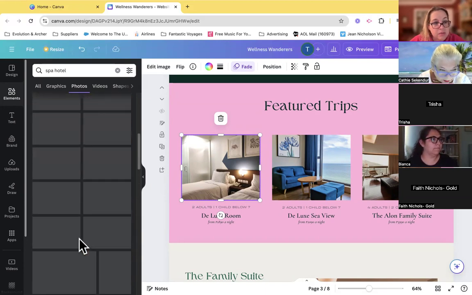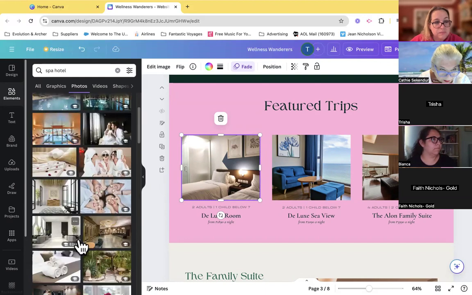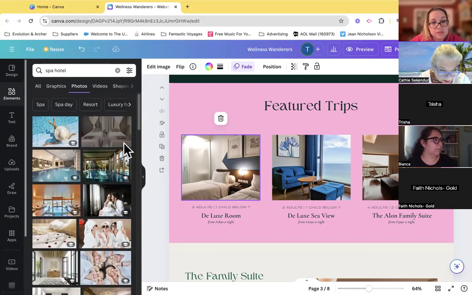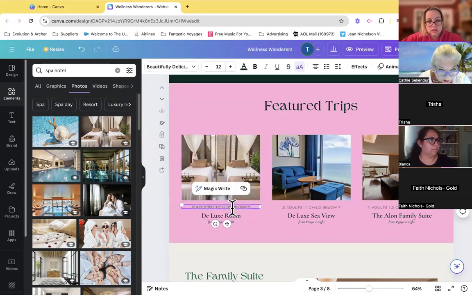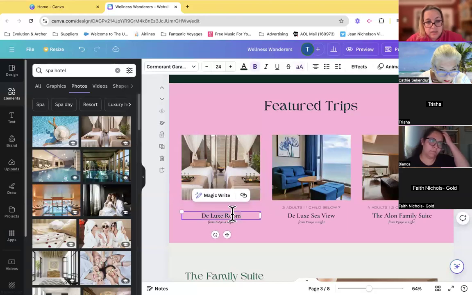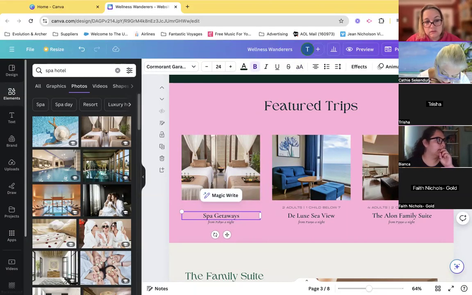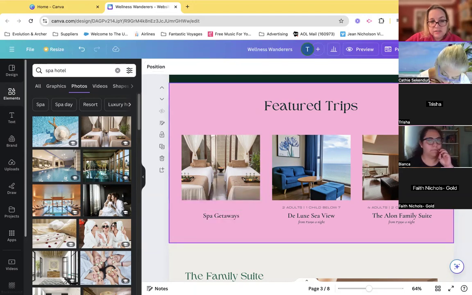But maybe I want to put in, maybe this business is focusing on its wellness retreats, right? And I would put like spa getaways. I don't need to say how much they are, but this is actually giving an option.